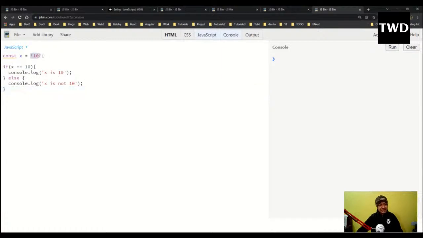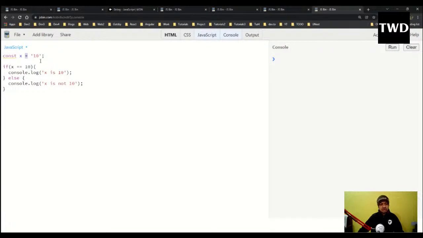Why? Because here I am taking a string 10, and I am comparing it with the number. Double equal to is used for comparison. It is not like single equal to. With double equal to we have is equal to, and also greater than or equal to, less than or equal to, not equal to. Double equal to is used for comparison, not for assignment. So this is comparison and this is assignment.